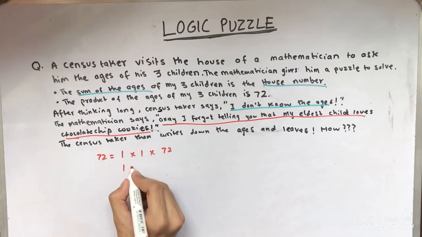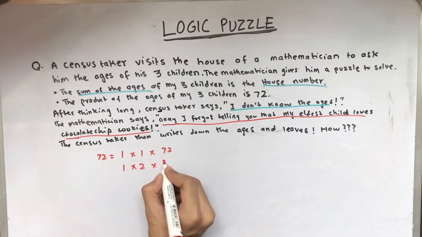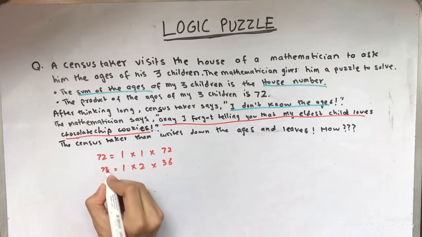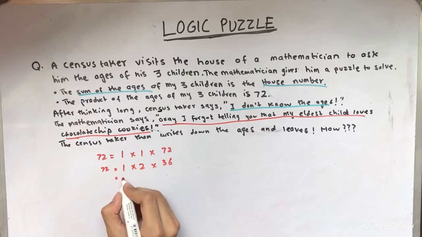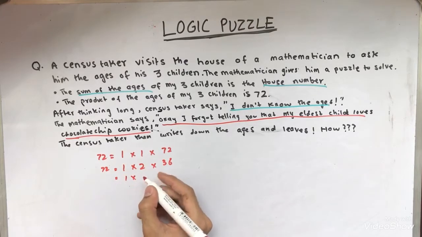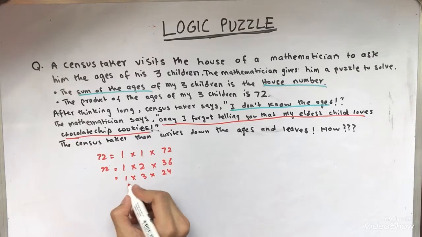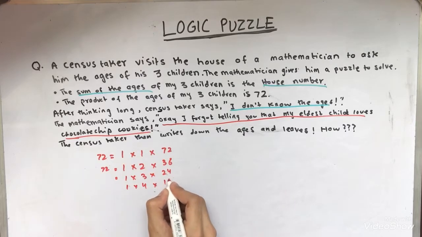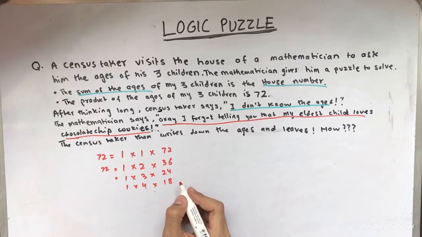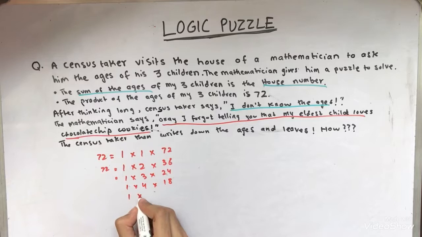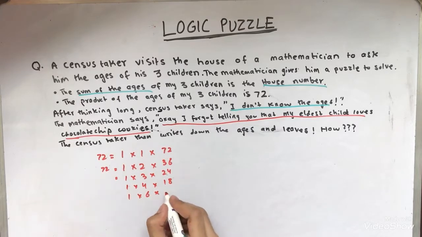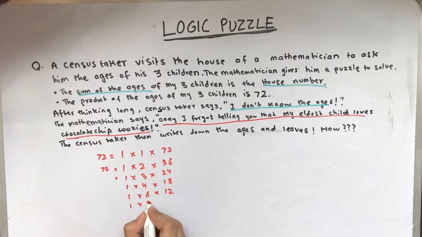So 1 times 2 times 36 is also 72, and also 1 times 3 times 24, and 1 times 4 times 18. What else? 1 times 6 times 12 is 72. 1 times 8 times 9 is 72.